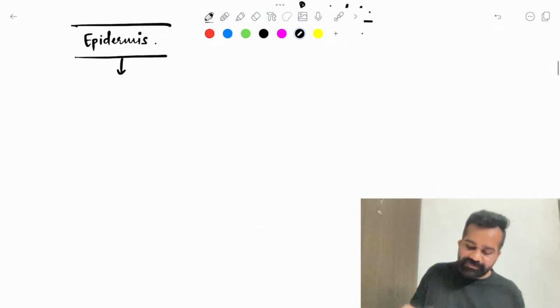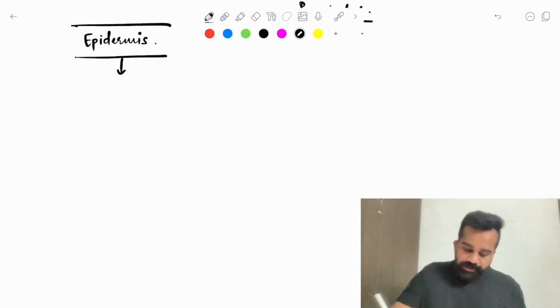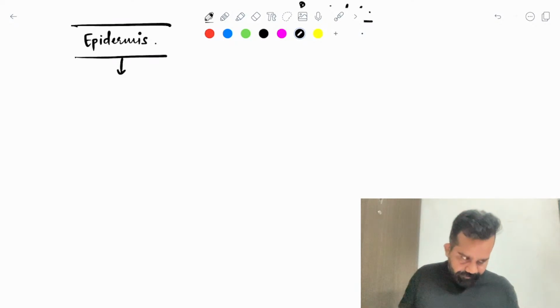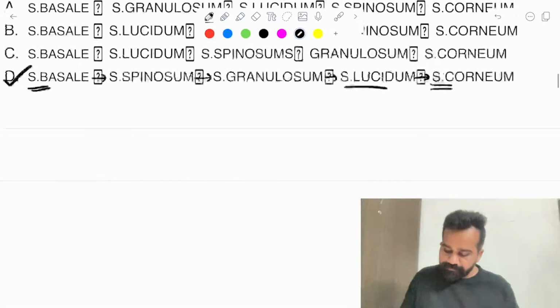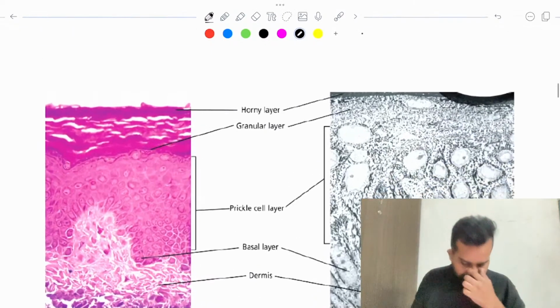So let's understand these 5 important layers of the skin. See this.